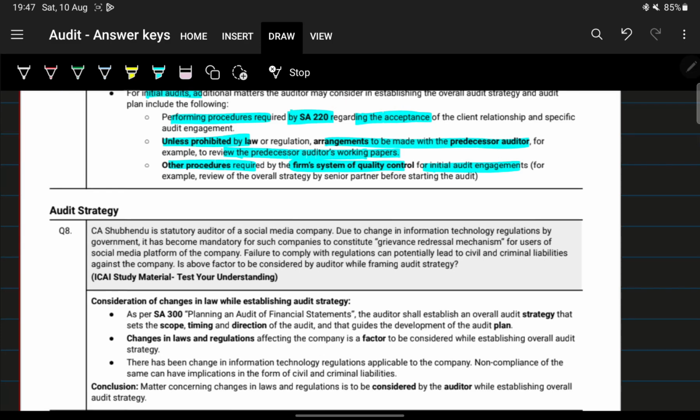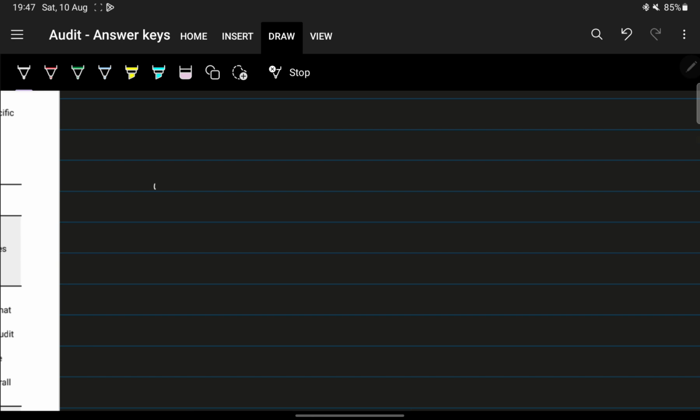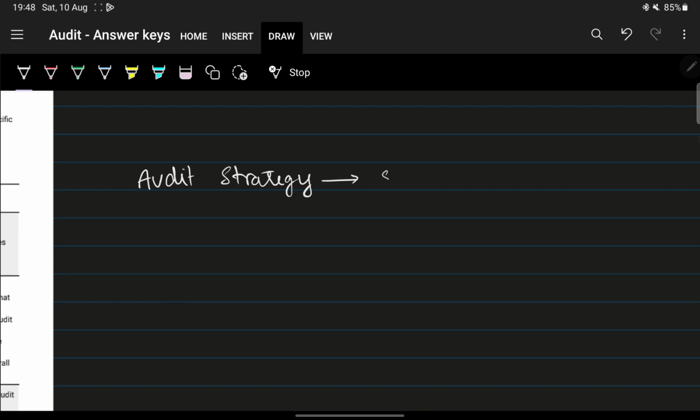Now we're coming to audit strategy. As soon as I say audit strategy, there are three letters that are supposed to come to your mind automatically. Audit strategy, STND.